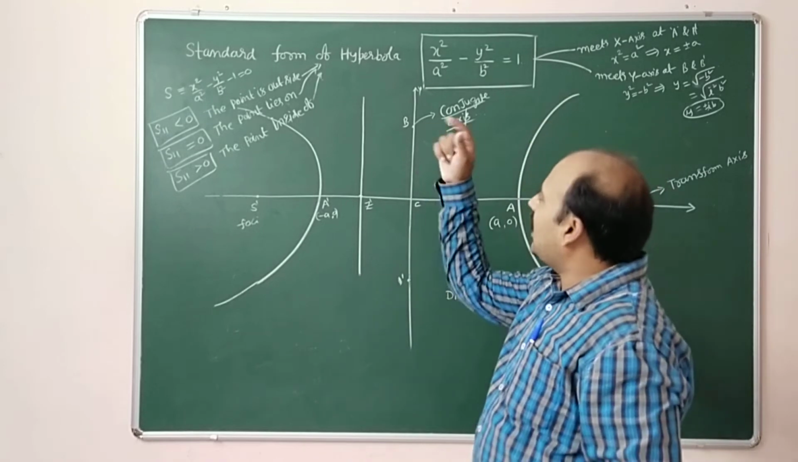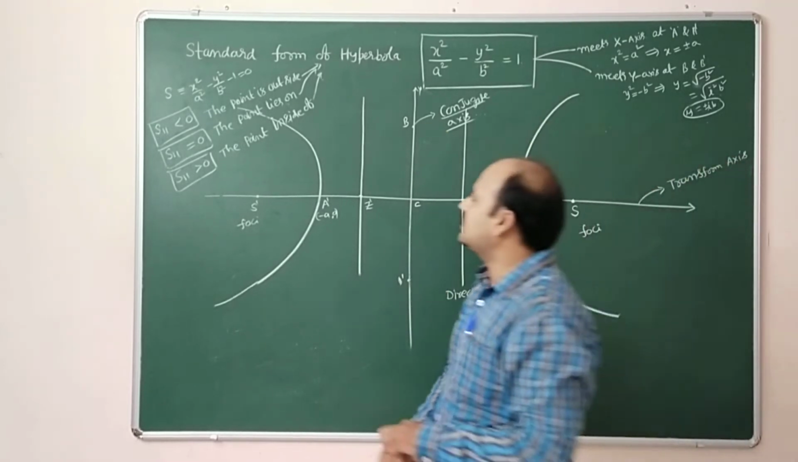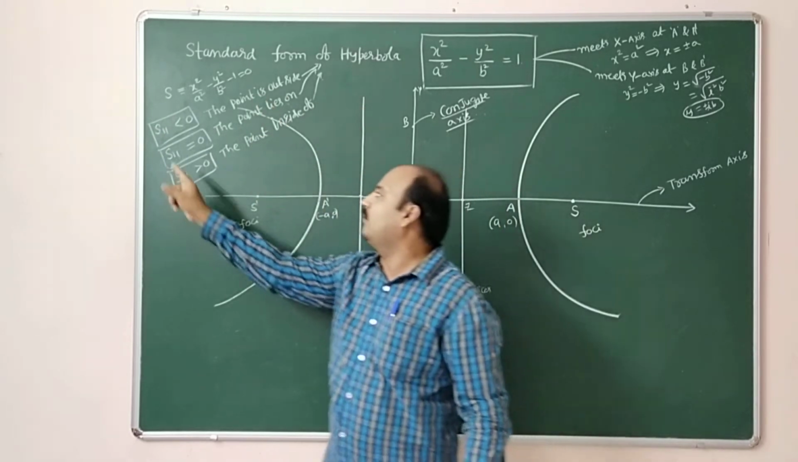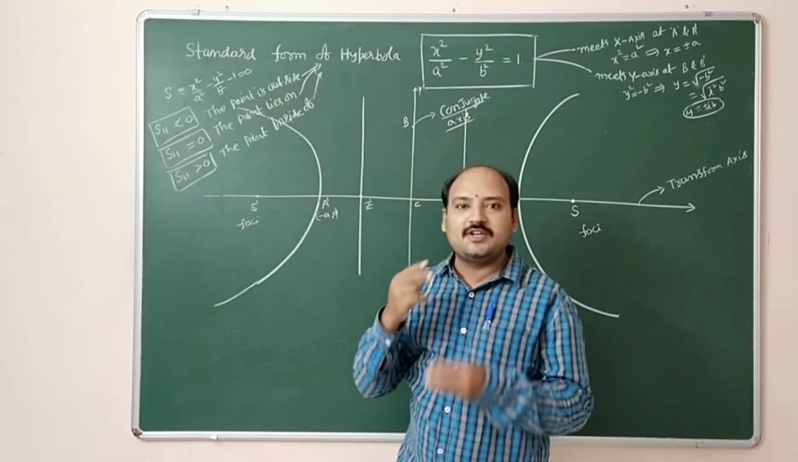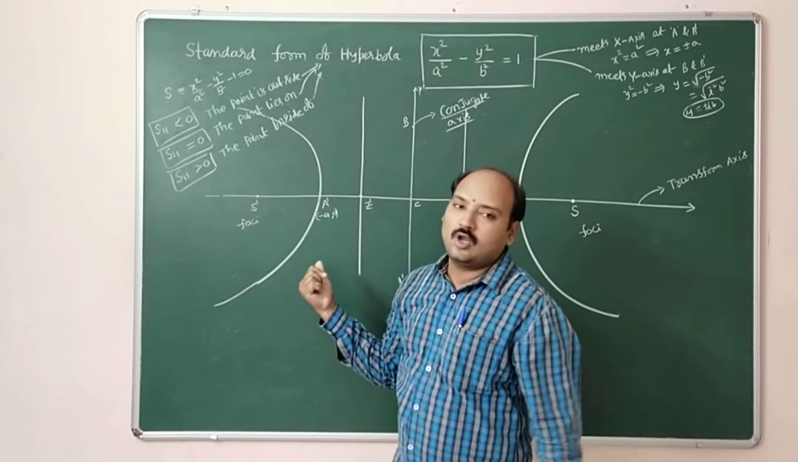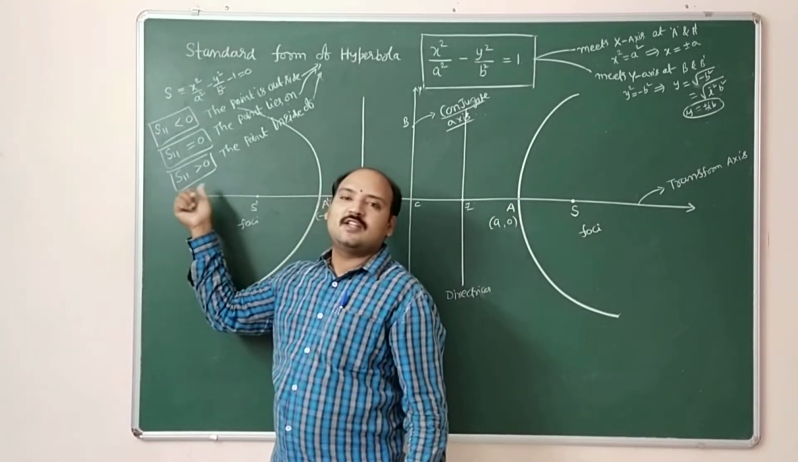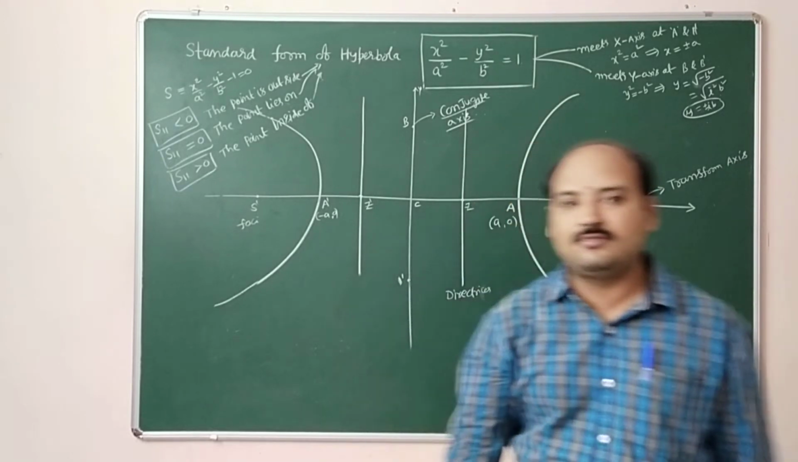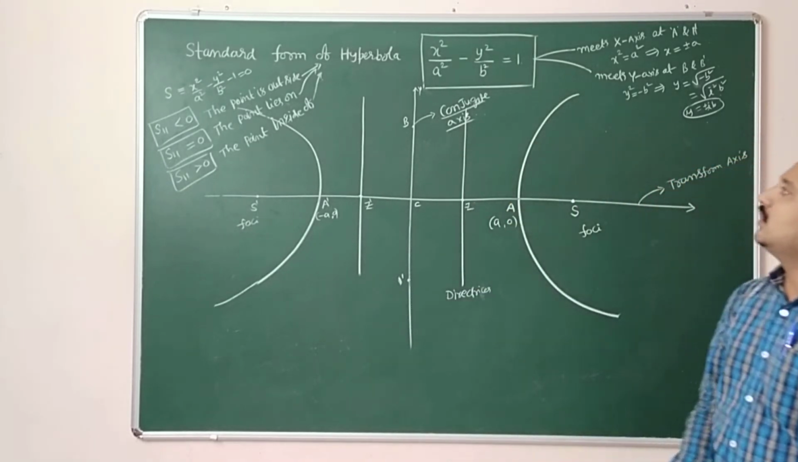Generally, S11 less than 0 means the point is inside, but in the hyperbola concept it is reverse. S11 less than 0, the point is outside of the hyperbola. S11 equal to 0, the point is lying on the hyperbola. S11 greater than 0, the point is inside the hyperbola. This is the information about the hyperbola.